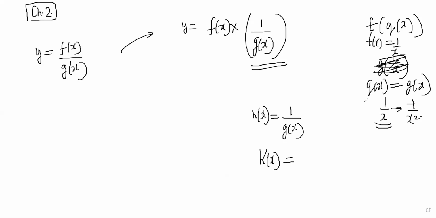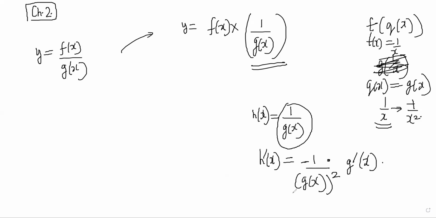So it is like a chain rule situation. So first I will do the overall function, which is minus 1 by g of x whole square, keeping g of x as it is, and then I'll differentiate the inside part, which is g dash x, right?